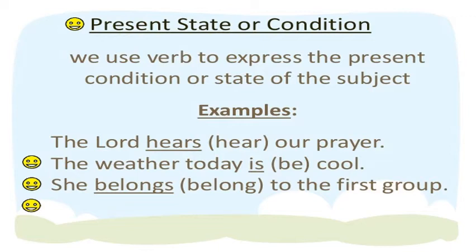Okay, "The weather today dash be cool." When we see be, that means we are going to use was or were or is, am, are or will. So be over here, and now we are talking about present state, it will become is.